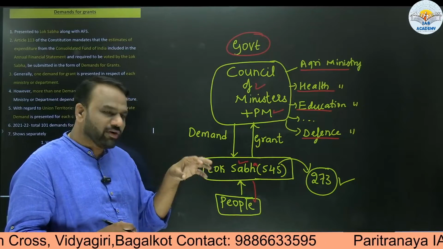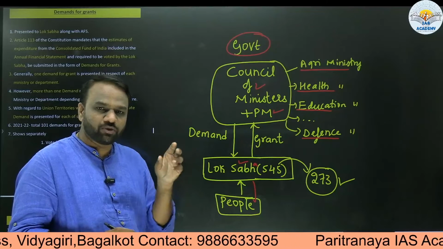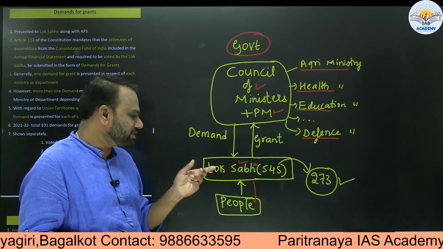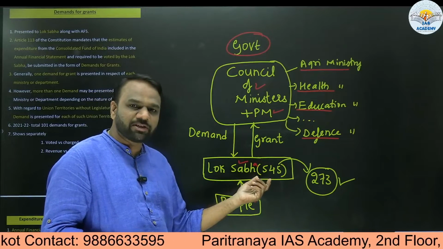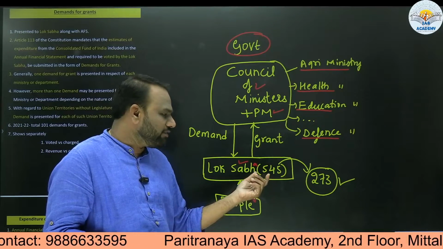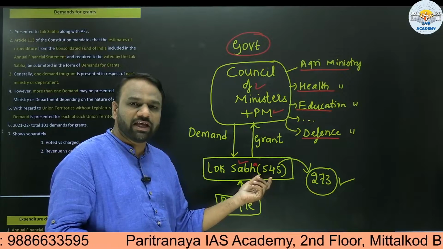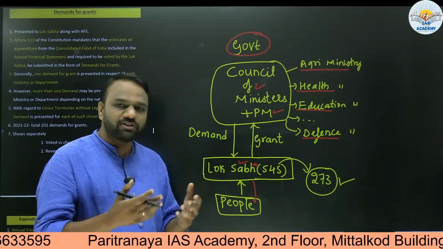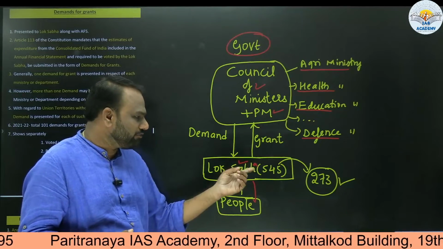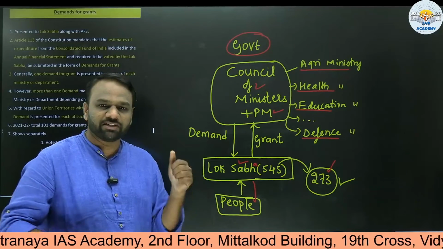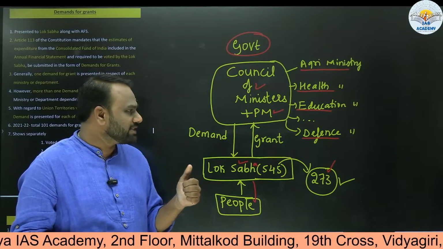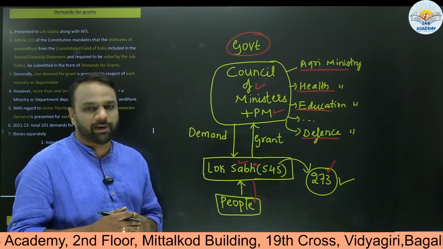Again, we have discussed this in detail in the polity related classes, but at the superficial level we shall just recall. When I say permission, there are 545 members in Lok Sabha. All the 545 members need not give their consent. Here we go for simple majority. Among the 545 members, even if half of the members, that is 273 members, give their consent, then government can spend the money.